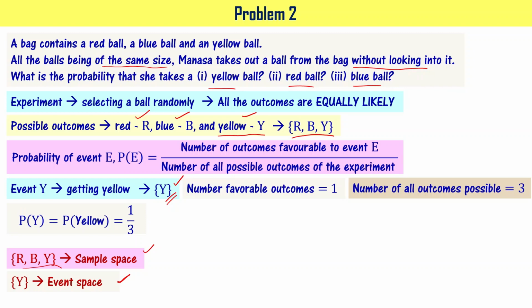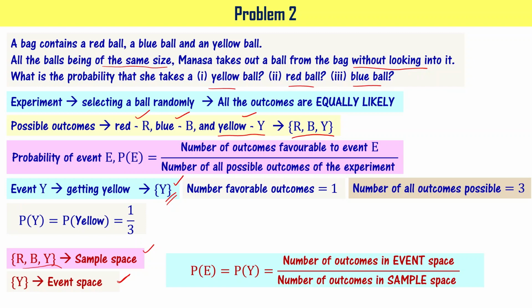So now the alternate definition for probability can be written as given here. That is, number of outcomes in event space divided by number of outcomes in sample space. You see here in sample space, we have 3 outcomes possible, right? In event space, 1 outcome possible. This is the favorable outcome anyway. But when you have the alternate definition, you can simply say number of outcomes in event space divided by number of outcomes in sample space. So it is fairly simple to calculate probability when you use this formula, but this is not mentioned in your textbook, so don't worry much.